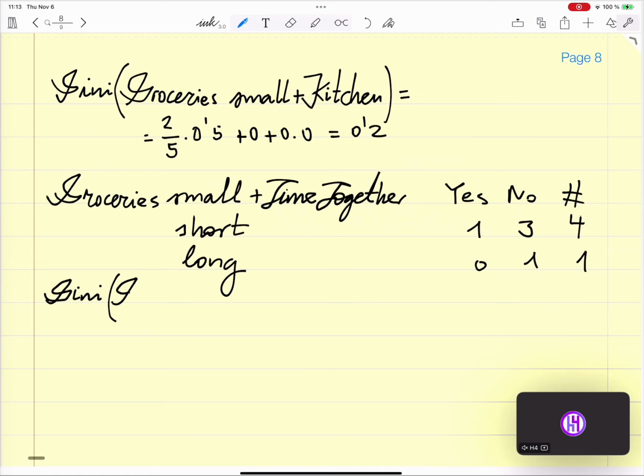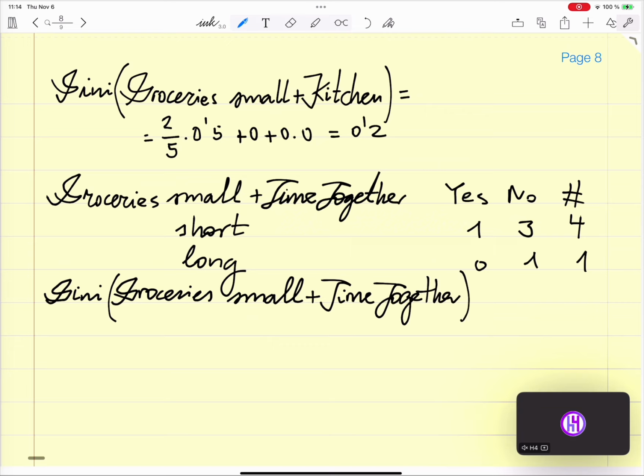So the Gini for groceries small plus time together equal, that's a total of 5.